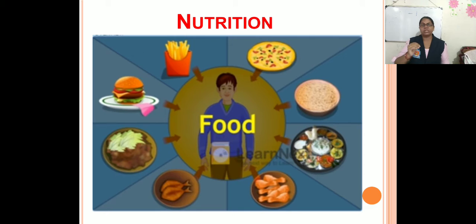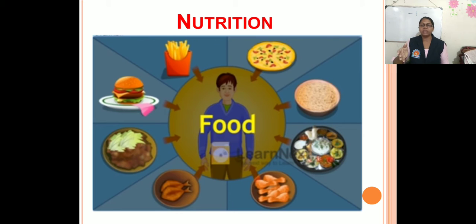The components of food like carbohydrates, fats, proteins, vitamins and minerals are called nutrients. So these are the nutrients.